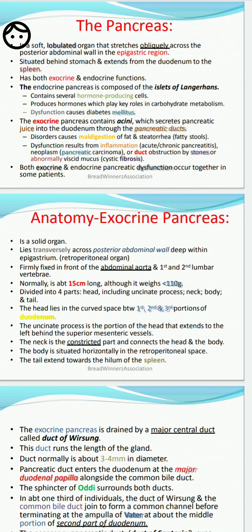And the neck is the constricted part that connects the head and the body. The body is situated horizontally in the retroperitoneal space. The tail extends toward the hilum of the spleen. This is the structure of the exocrine pancreas.